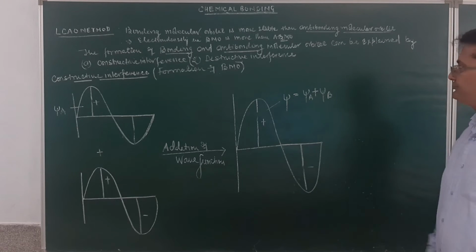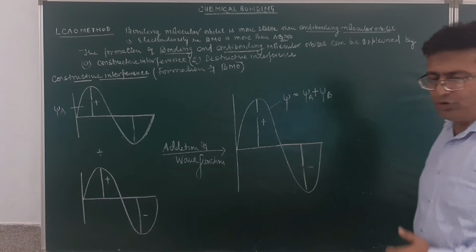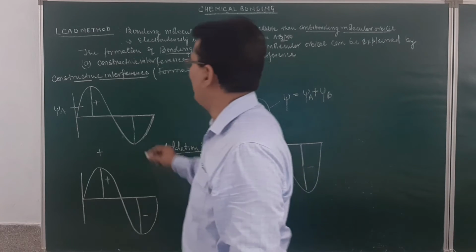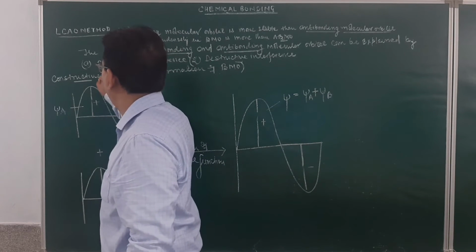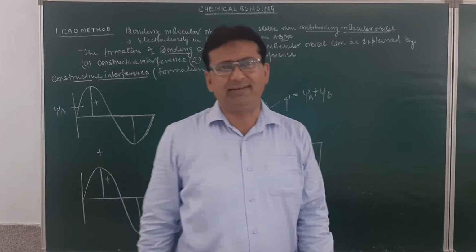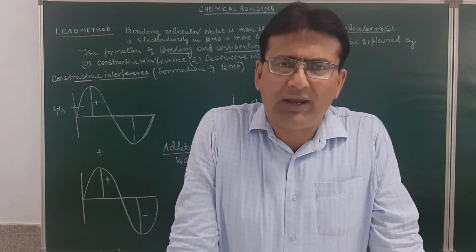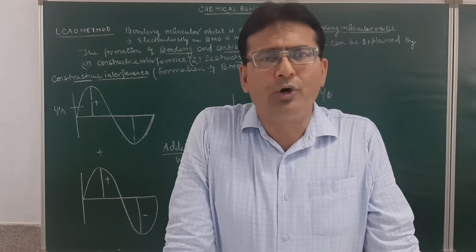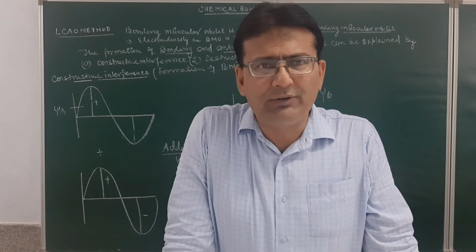Am I clear? This is how the formation of a bonding molecular orbital will take place. And this interference will be called a constructive interference. So during the constructive interference, the addition of two waves in phase takes place. And when they overlap, the formation of the molecular orbital will take place.